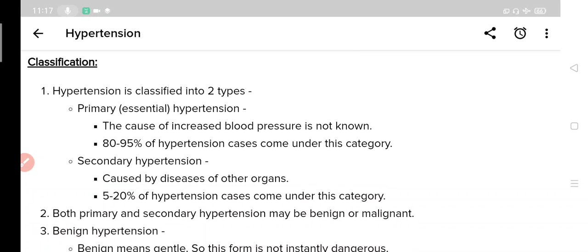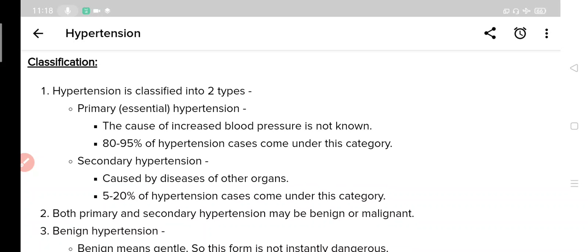Now secondary hypertension. The cause of secondary hypertension is known, and it is due to diseases of other organs, and only 5 to 20% of the hypertension cases are under this category. So mostly the cause of hypertension is not known, and in very few cases the cause is known, so it is called secondary hypertension.